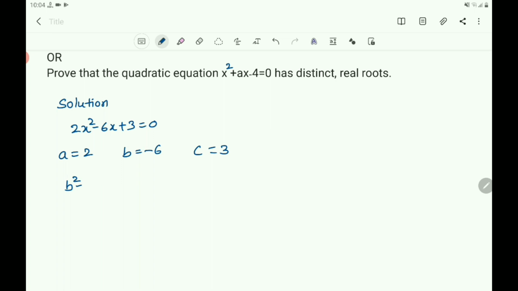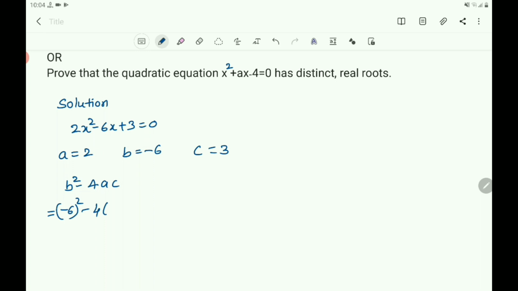Then take b square minus 4ac, and you write here, consider b square minus 4ac. B is minus 6. In the place of b you write minus 6 whole square, and minus, and 4. In the place of a write 2.